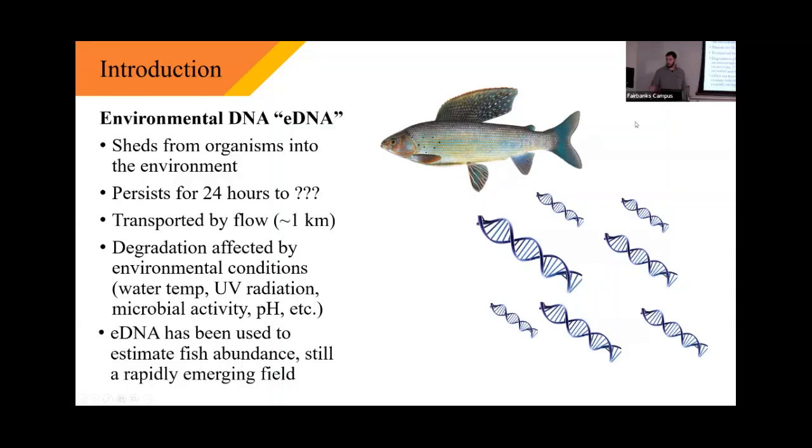And importantly for this project, eDNA has been used to estimate fish abundance and distributions, but it's still a rapidly emerging field. So there's a lot of questions and assumptions that haven't been figured out yet, and that's kind of what I'm going to be talking about today.